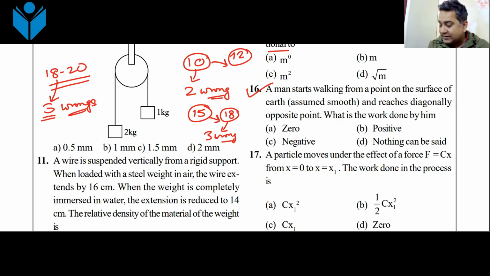I hope everyone is clear with this. The strategy has to be clear in your head, and you keep on working on that strategy. You should not change your strategy. Keep working on the strategy that I have given you, at least for physics. Do not ever think of solving 25 questions, because then you are going to get a score of only 20 to 30 marks. Not more than that.